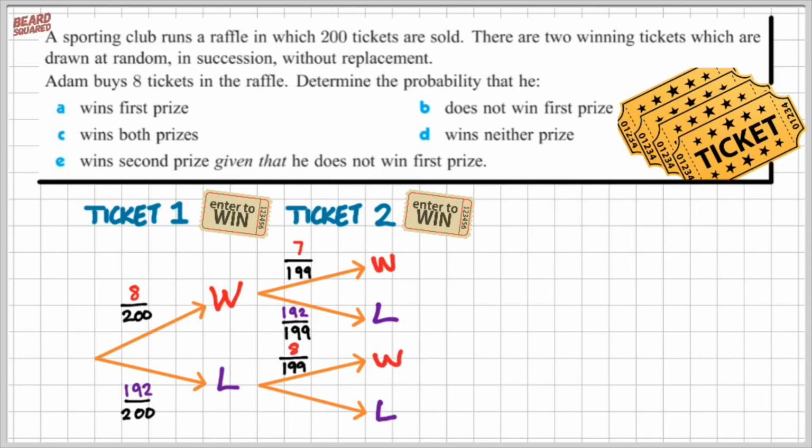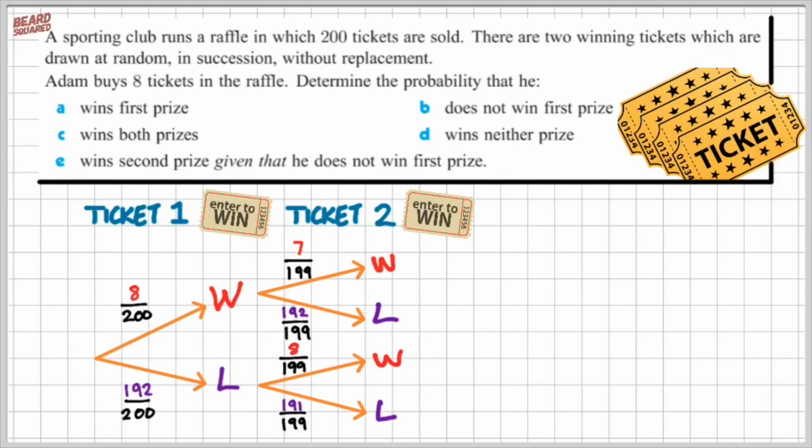So remember, if he does lose in the first go, he still has 8 remaining tickets in which he can win, but there is an overall 199 tickets available in the raffle. Remember, because 1 ticket has been won by someone. The final pathway would be that Adam loses and then he loses again. So if he lost in the first round, then that means he has 191 chances of losing over 199.